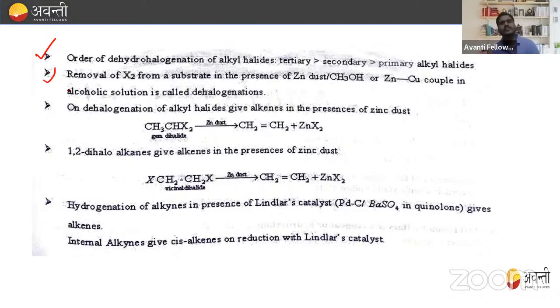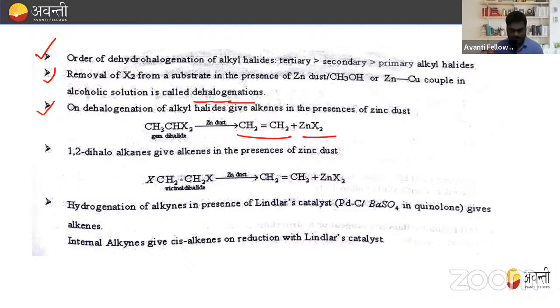Now, the next point is removal of halogen from the substance in the presence of zinc dust or methanol, or zinc copper couple in alcoholic solution, which is called dehalogenation. Point to remember. Now, dehalogenation of alkyl halide gives alkenes in the presence of zinc dust. For example, gem halide means two halogen atoms on the same carbon atom. This is called gem halide. When we treat gem halide with zinc dust, what will we form? That is alkene plus ZnX2.